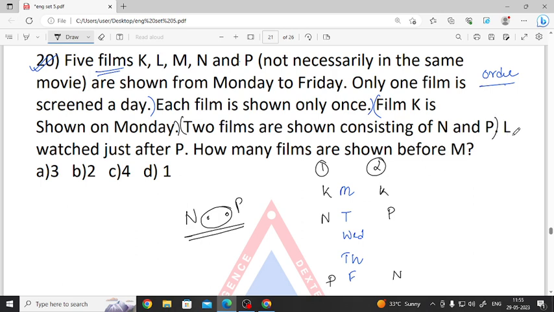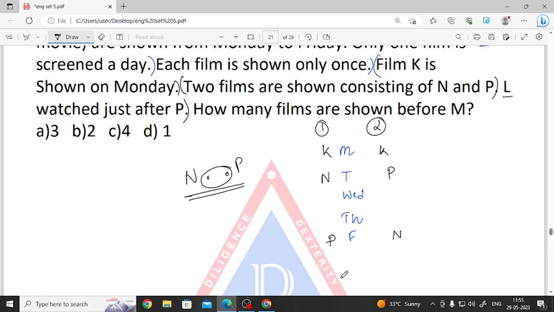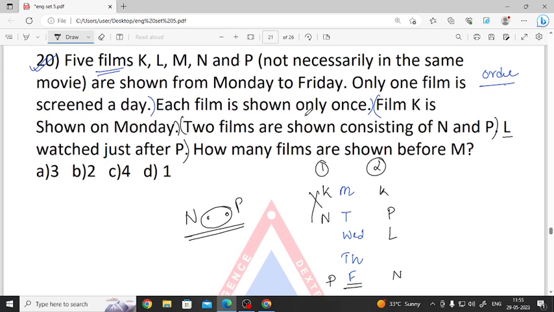Next, L is watched just after P, so there is no possible gap for L over here, because it is screened only till Friday. So option number 1 is incorrect. L is watched here just after P, and the remaining one was M. So this is our last.